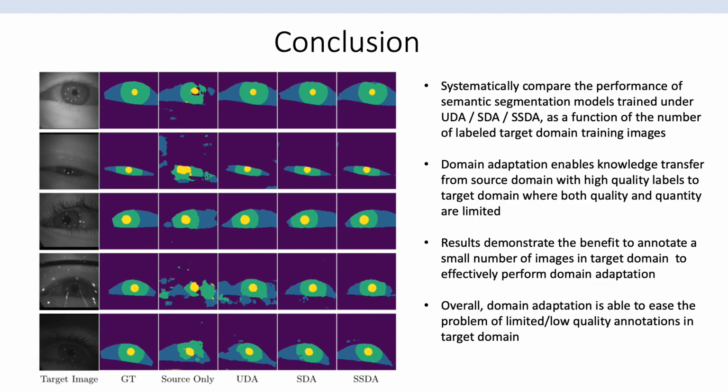As a takeaway, we consider the problem of domain adaptation for eye segmentation under the setting where a small amount of labeled images and a majority of unlabeled images in the target domain are available. We systematically compare the performance of eye segmentation models using UDA, SDA, and SSDA as a function of the number of labeled target data. Results demonstrate the benefit of annotating a small number of target domain data to effectively perform domain adaptation using SSDA.